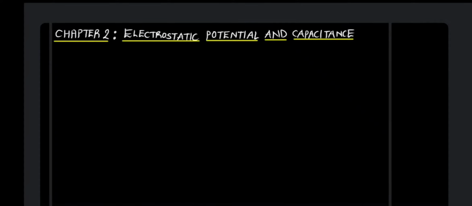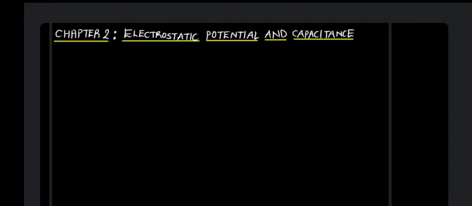So today we are going to start with the second chapter, that is electrostatic potential and capacitance. As you can see in the name of the chapter, we have electrostatic. That means this chapter is based on the branch of physics which is electrostatics, that is, we are going to deal with the charges that are at rest.